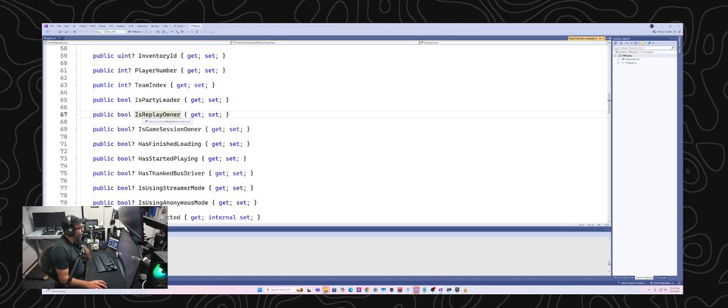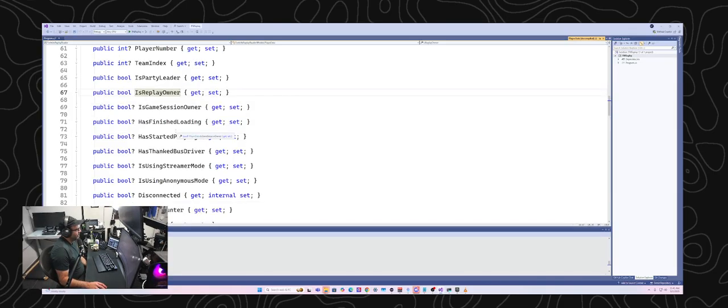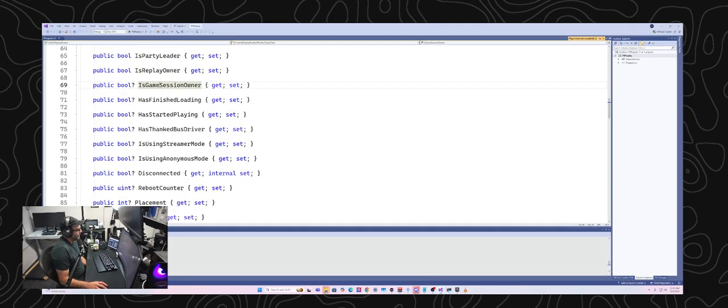Is replay owner. That's interesting. So if this value is there, that would tell you if that's the person that owns the replay file that you're in. Is game session owner. I don't know what the difference would be between these two. I'm not sure. Has finished loading. Interesting. That could possibly be whether or not someone has loaded in yet.